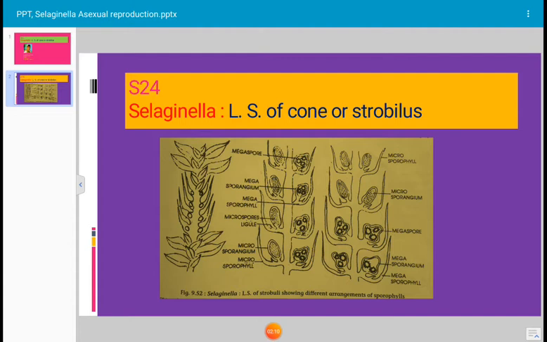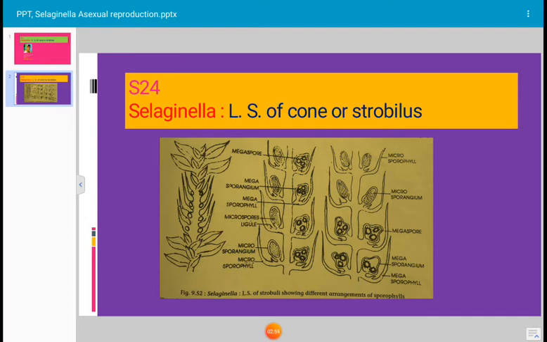The cone may be formed of a single type of sporophylls, that is microsporophylls or megasporophylls. Sometimes only one type of sporophyll is present. Only microsporophylls will be present in the cone, or only megasporophylls. But in some species, microsporophylls and megasporophylls both occur in a single strobilus. When the micro and megasporophylls are in the same cone, their position may be different. All the microsporophylls may be on one side and megasporophylls on the opposite side.